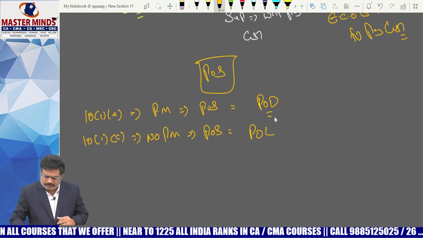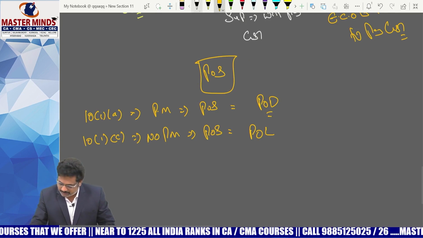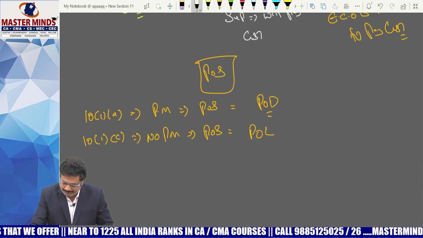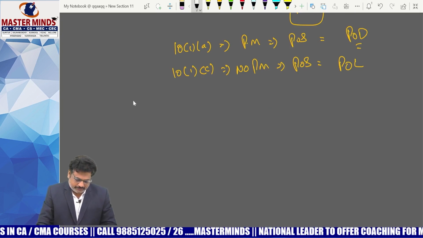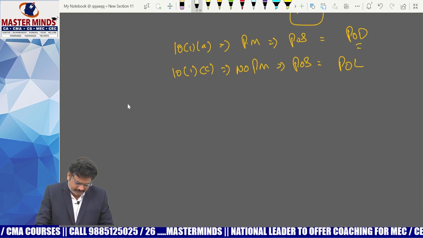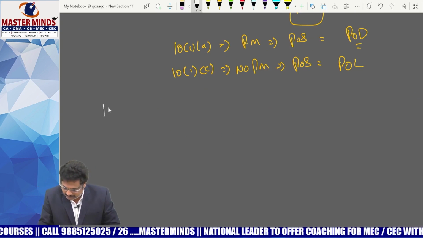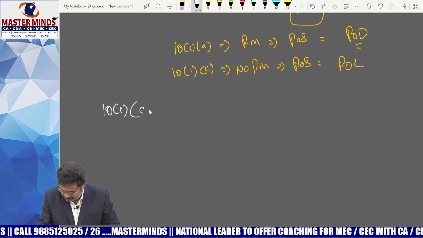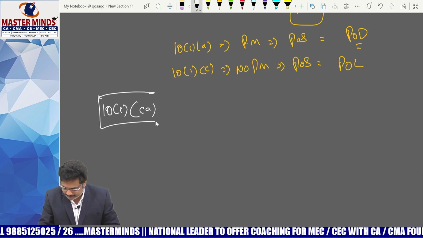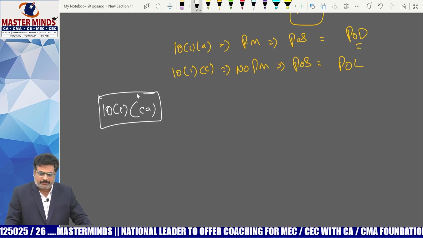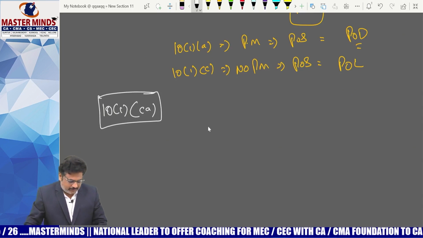Now a new section was created, that is named 10(1)(ca).